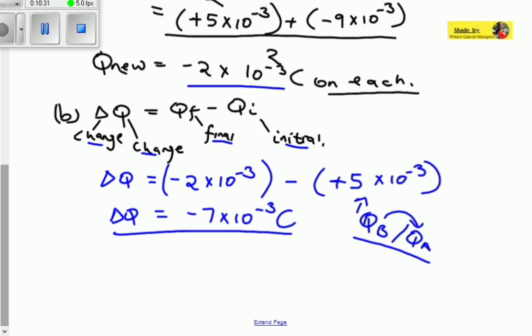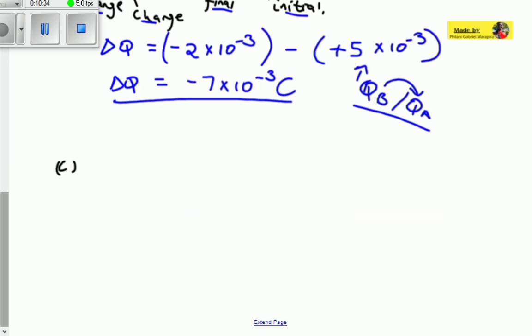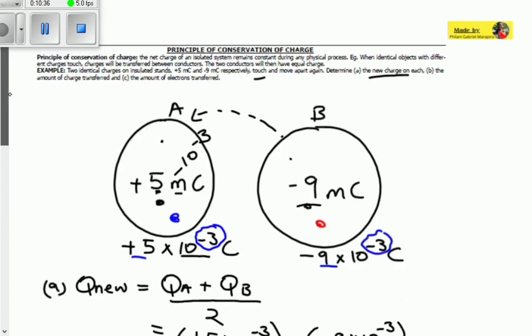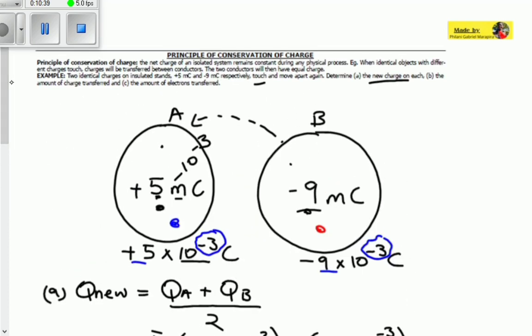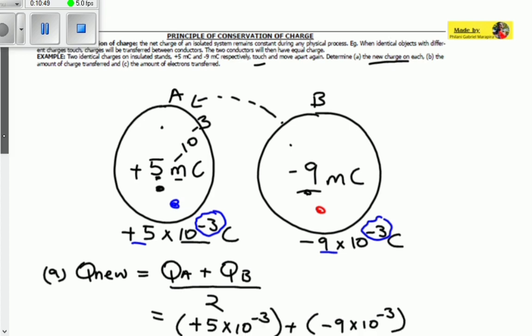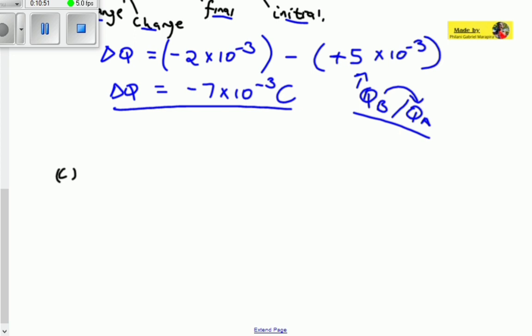Let us go to question number C. Question C asks us to calculate the number of electrons transferred. The charge and the number of electrons transferred are different, but they correlate in some way. We have to first look at how much charge one electron has. One electron has a charge of negative 1,6 times 10 to the power of negative 19 coulomb. So whenever you find one electron, the magnitude of its charge is minus 1,6 times 10 to the power minus 19 coulomb.